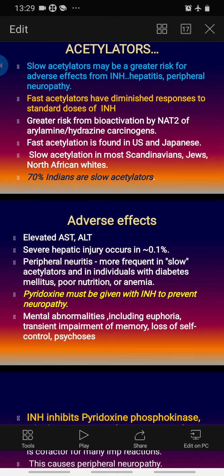Adverse effects: hepatitis, manifested by increased AST and ALT, and severe injury is rare, like 0.1%. Peripheral neuropathy is much more common, and it is more frequent in slow acetylators and in individuals with diabetes, poor nutrition, and anemia. To prevent this neuropathy, we have to use pyridoxine along with INH, and pyridoxine should be continued as long as INH is continued.